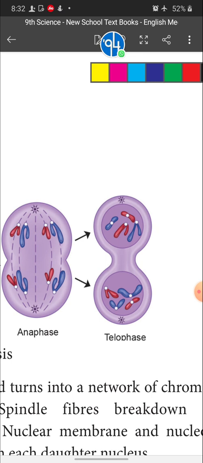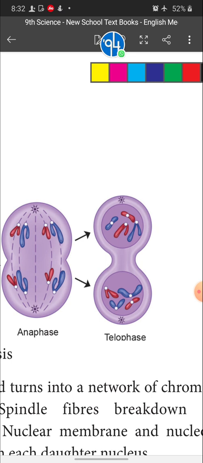Children, one thing you should remember: telophase and prophase are opposite in function. During the prophase stage, the nuclear membrane and nucleolus disappear. Here, the nuclear membrane and nucleolus reappear.